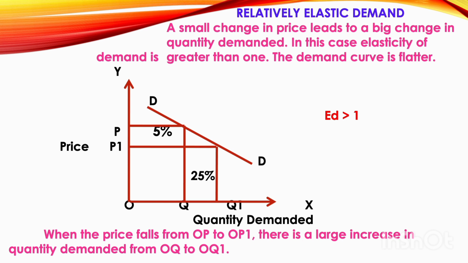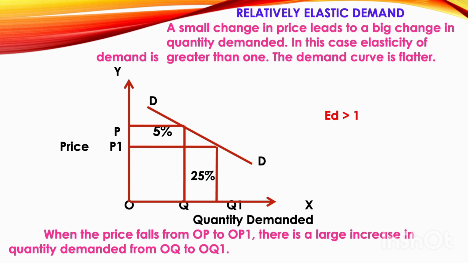So when the price falls a little, the quantity demanded increases more. It has been given that when the price decreases by 5%, the quantity demanded increases by 25%. So a small change in price brings a big change in the quantity demanded.